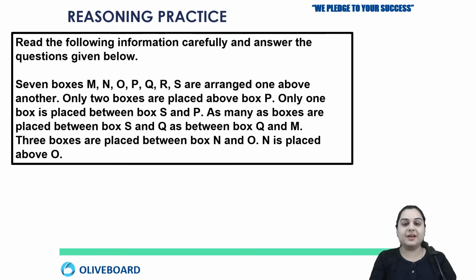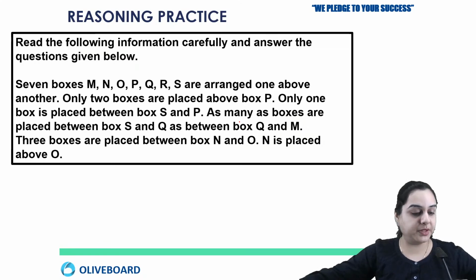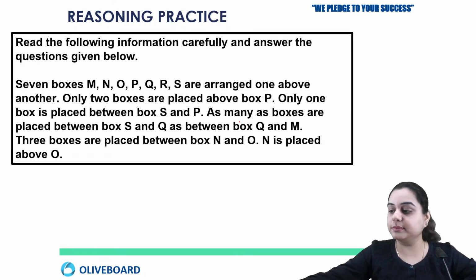Okay, so here you have 7 boxes, but as you can see, information is very limited. Here you have all the information, like these are above, these are below, these are between. There is no definite information that this box is on 4th position or this box is on 7th position. So let's try this question now. Make a solution for this.